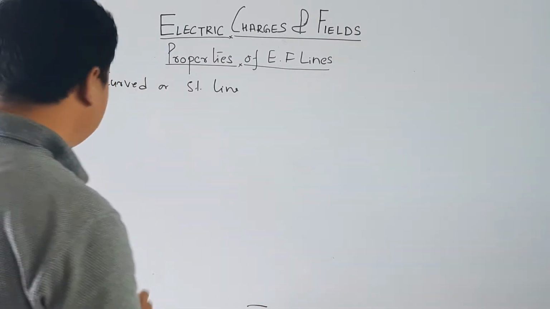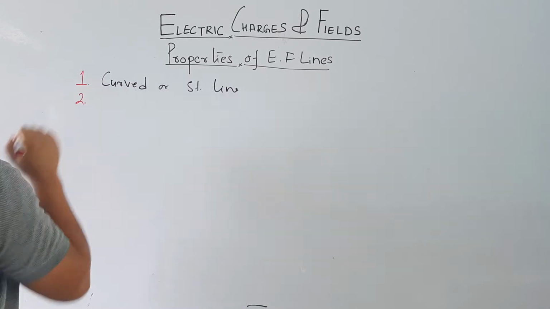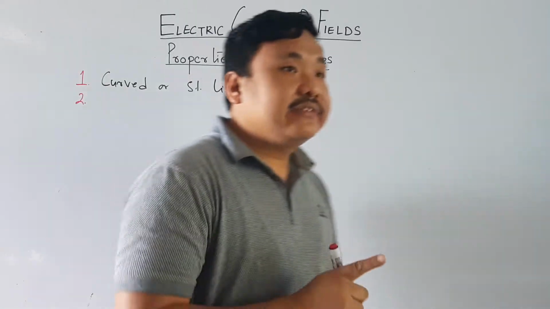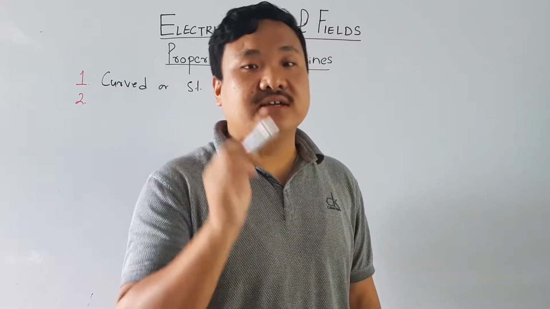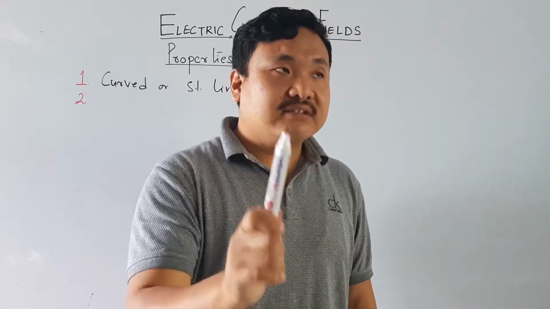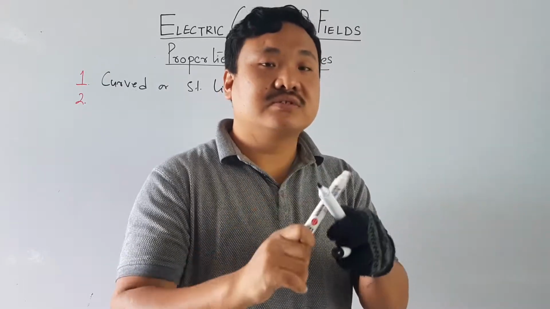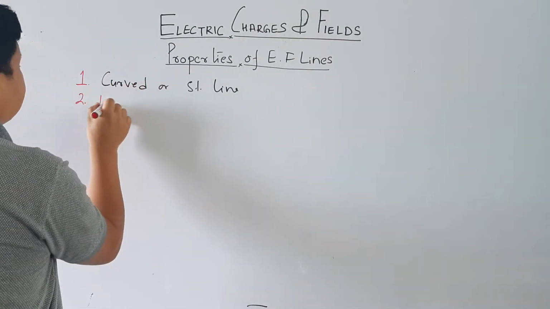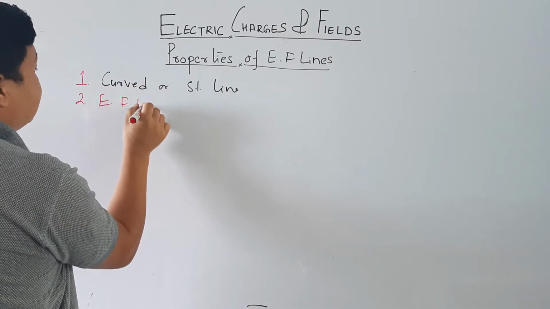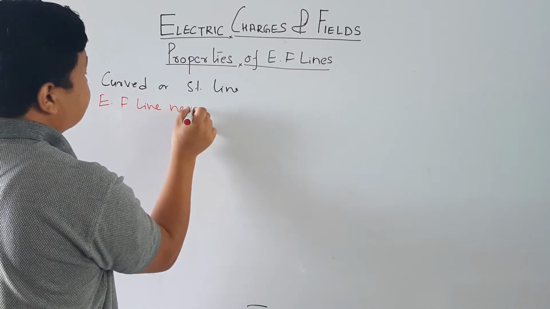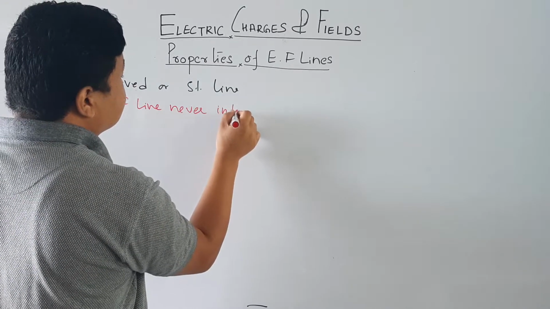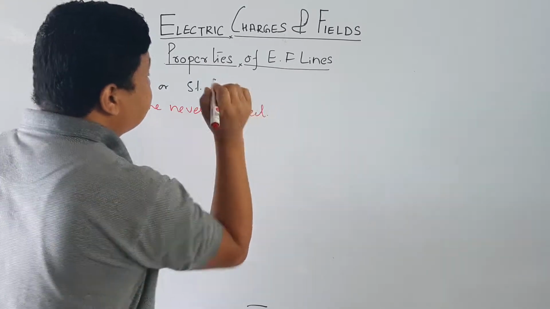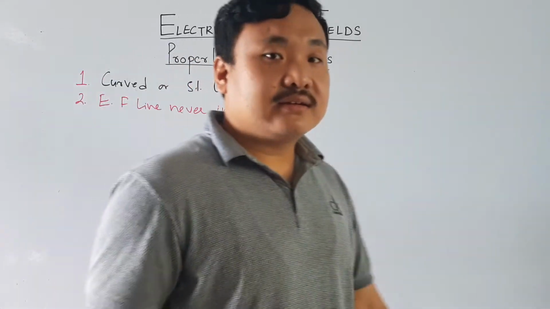Next, the electric field lines never intersect with each other. Keep this in mind: electric field lines never intersect each other. Why?